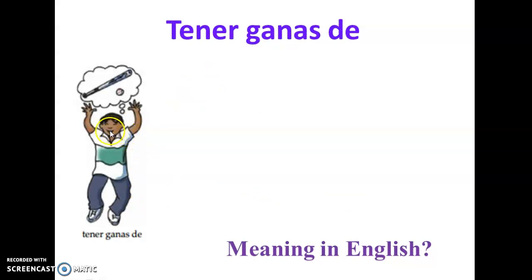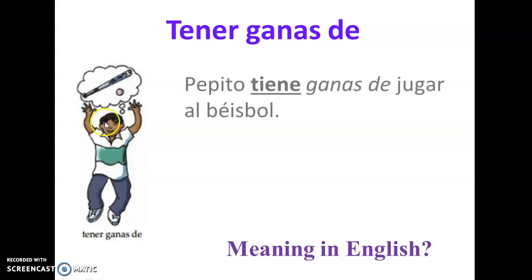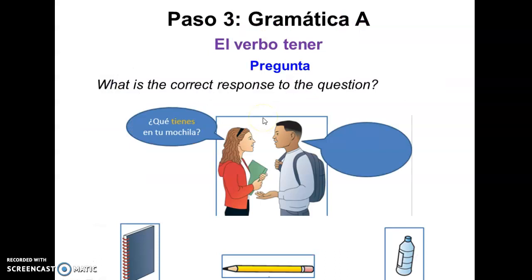Tener ganas. This is another one that is very common to use in Spanish. It's when we feel like doing something, okay? Normally something positive, something that we enjoy. For example, I feel like having an ice cream, right? Or I feel like going to the movies. And so, tener ganas. In this case, Pepito tiene ganas de jugar al béisbol. So, he feels like playing baseball. He's thinking about it and feeling like that's something that he would like to do.